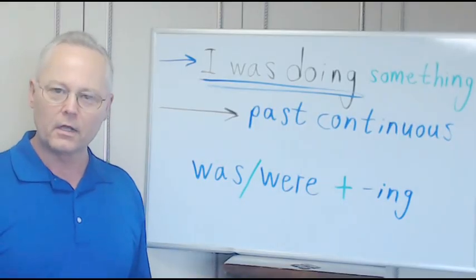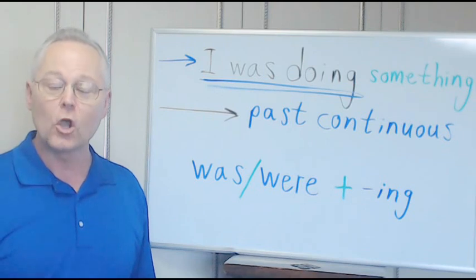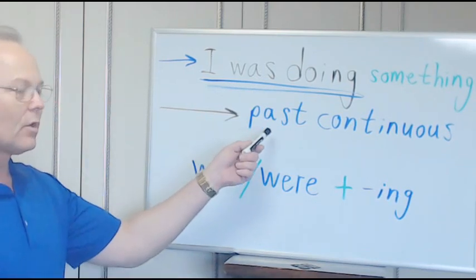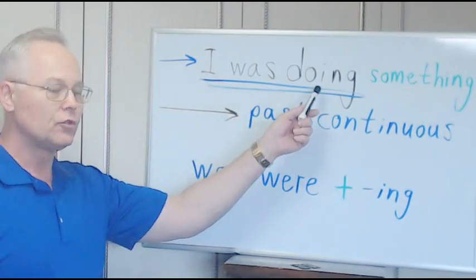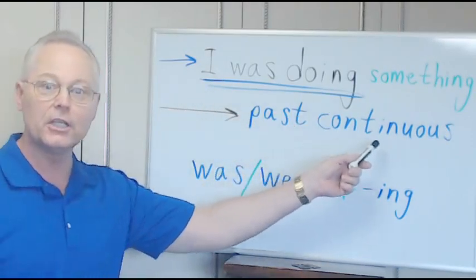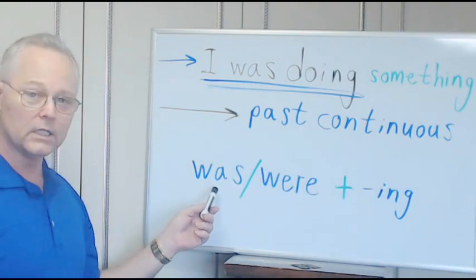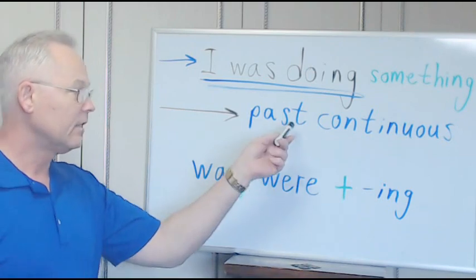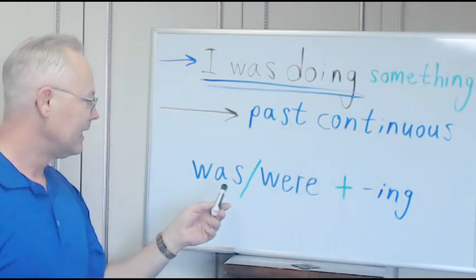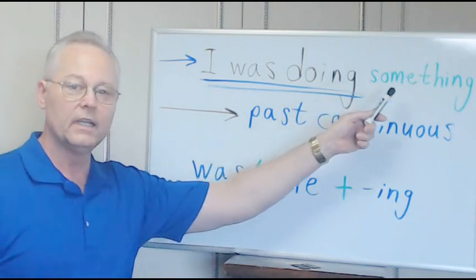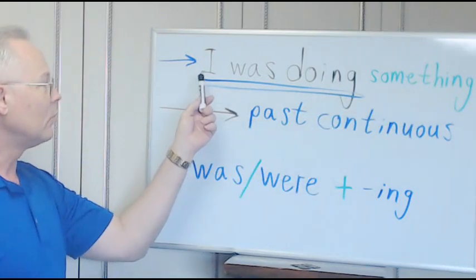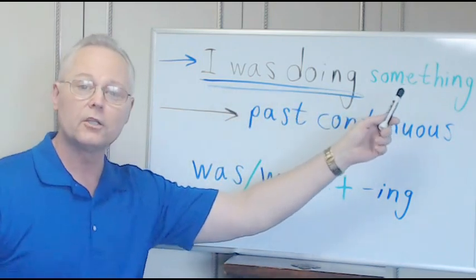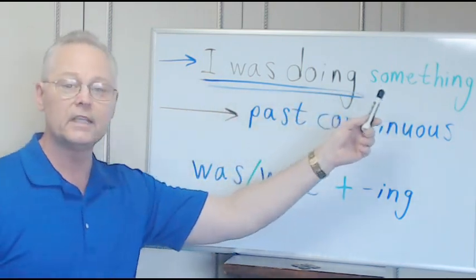Today we're going to talk about American English grammar. Are you ready? Let's begin. We're talking about I was doing, the past continuous. Was or were plus ing is the past continuous. I was doing something. We were doing something. I was doing the laundry. We were doing the shopping.